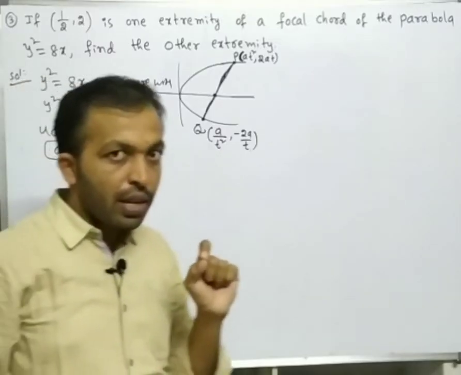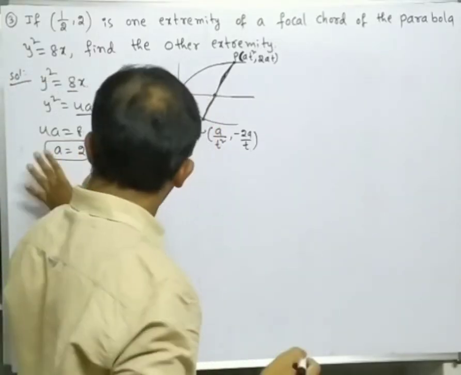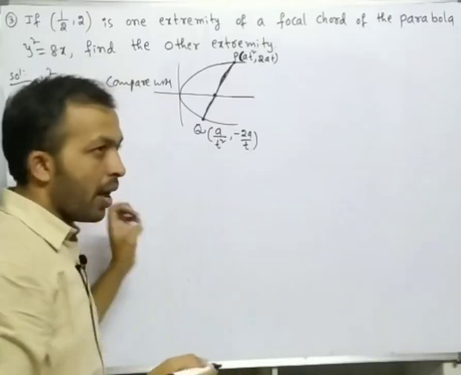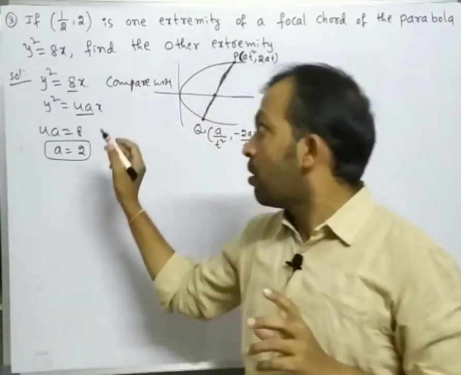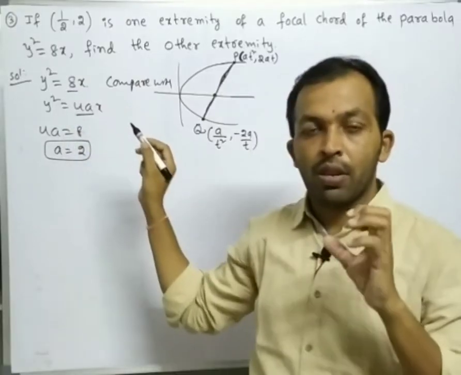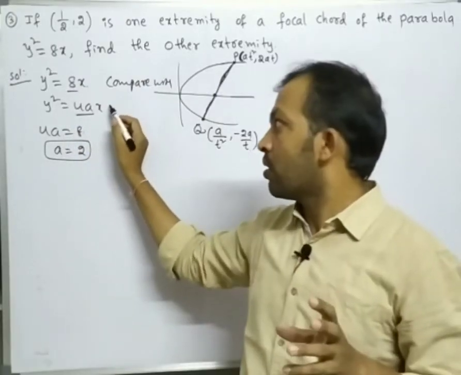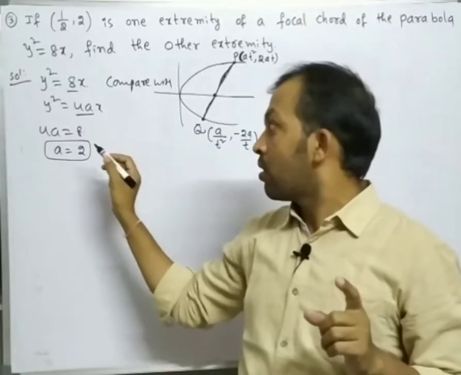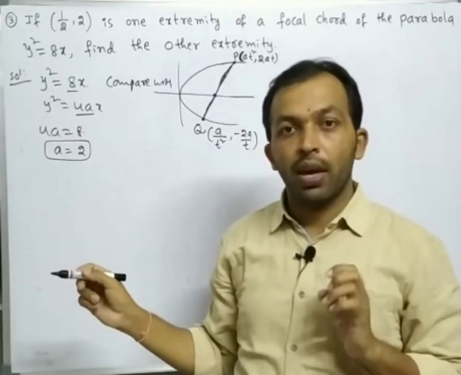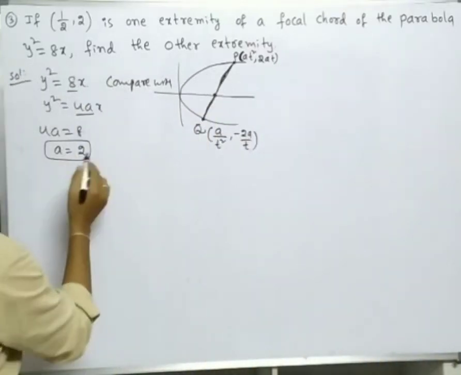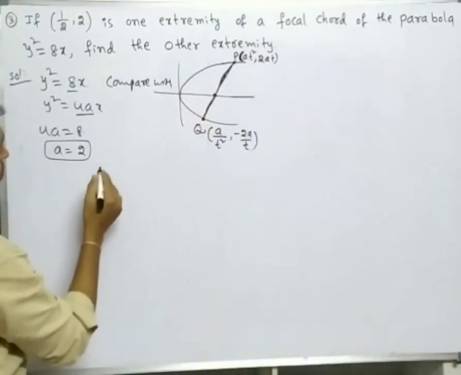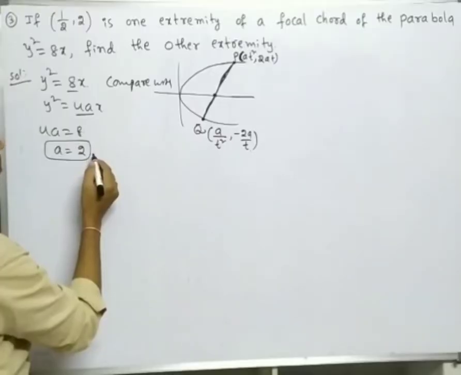So slow learners, at least write this for the given data and comparison. Most of the problems are of the form y square is equal to 8x. First compare with y square is equal to 4ax, the general standard form. Then you will get the value of a. Okay, you may get at least 1 mark. So a is equal to 2.